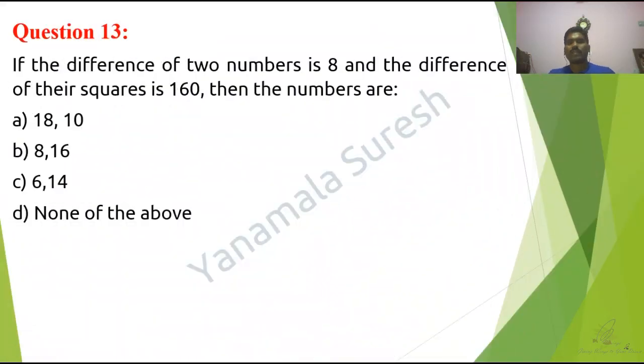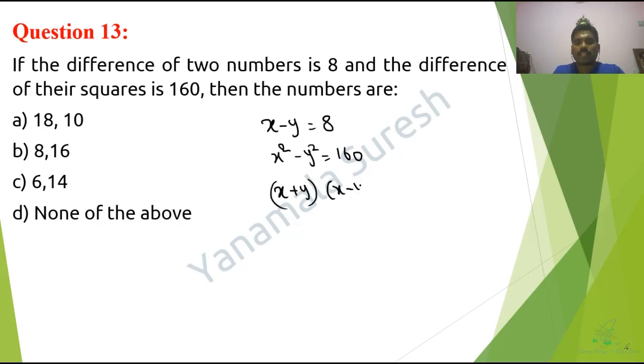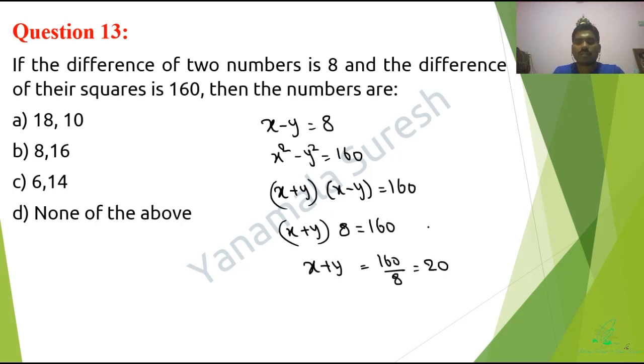Next one. If the difference of two numbers is 8, okay, so they have given that x minus y equals 8. The difference of their squares is 160, so x square minus y square equals 160. Then the numbers are, see, what is x square minus y square? The formula a square minus b square: x plus y into x minus y equals 160. We already know x minus y is 8. So x plus y into 8 equals 160. So x plus y equals 160 divided by 8, which is equal to 20. Done. So the sum of the two numbers equals 20.